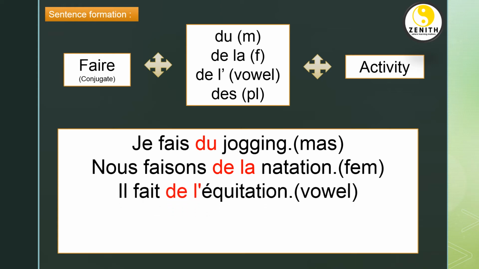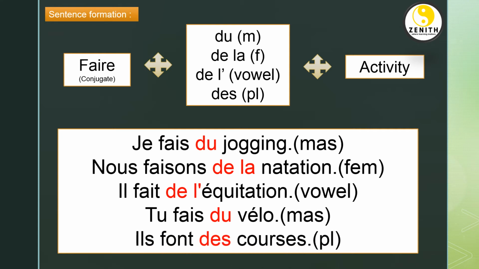Let's go ahead. The third example. Il fait de l'équitation. Here équitation is starting with a vowel. That's why we have to write de l'. And the sound will be Il fait de l'équitation. Tu fais du vélo. Vélo is a masculine word in French, that's why we are writing du. And the last is Ils font des courses. They are doing shopping, especially grocery shopping. Course, according to French, we have to write in plural form. That's why we are writing des.